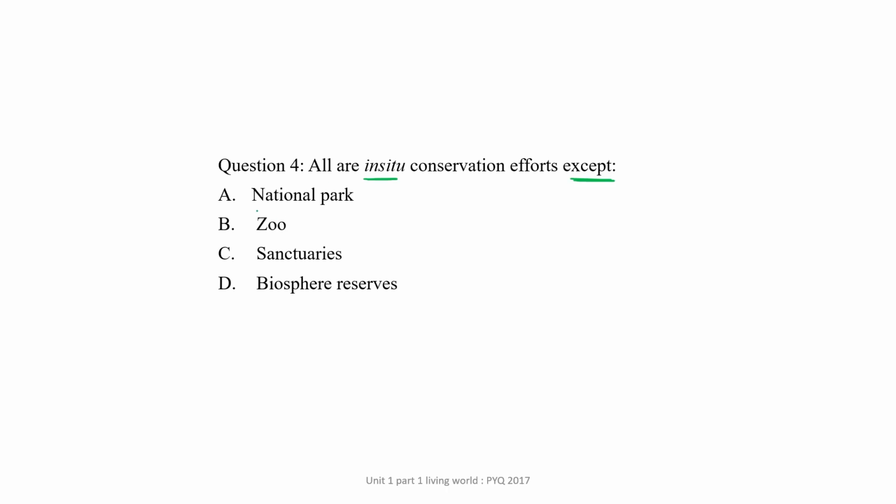While in this choice number B means zoo, what happened? Maintenance of plant and animal occur outside their natural territory, their natural habitat, under controlled environment, right? So this comes under ex situ conservation. While other 3, national park, sanctuary, and biosphere reserve, comes under in situ conservation.